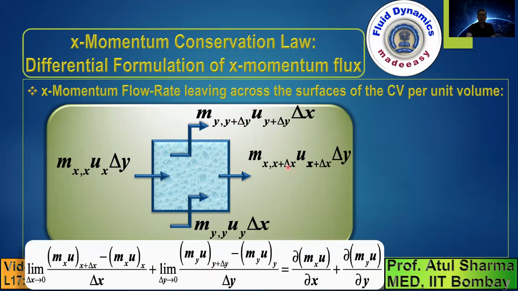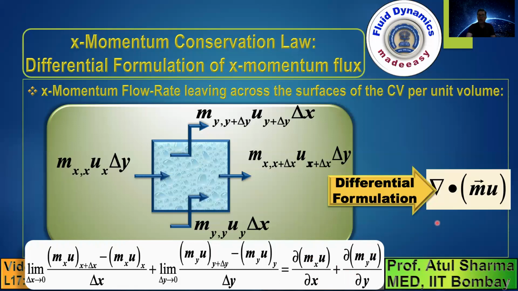When you take the difference of this minus this and divide by delta x delta y, delta y cancels down and you get a delta x in the denominator as shown here. Similarly, when you take the difference of the x momentum flow rate from the top and bottom surfaces and divide by the volume, delta x cancels down and you get a delta y in the denominator. When you take the limit, you get del by del x of m_x u plus del by del y of m_y u, where finally you can express the final differential formulation in a vector form as del dot m u.